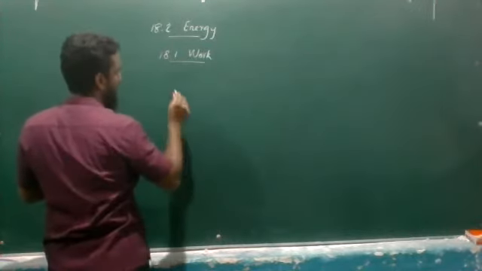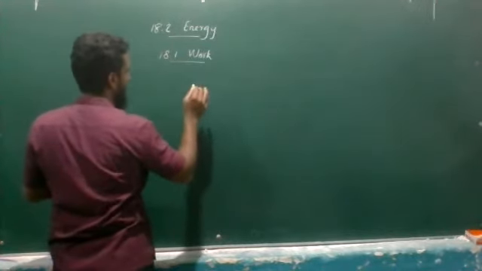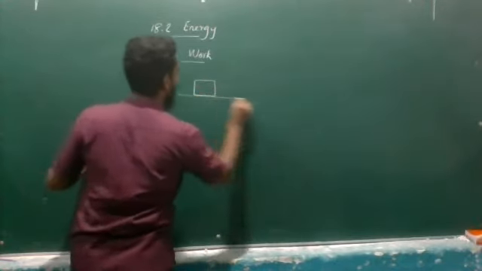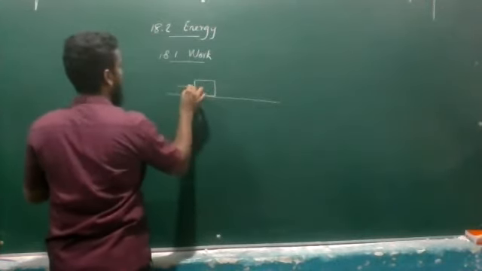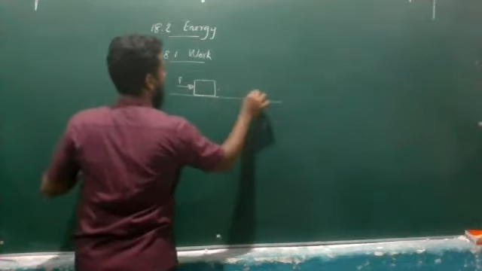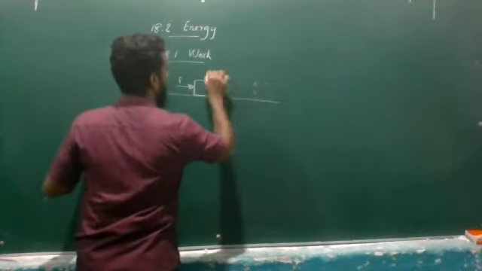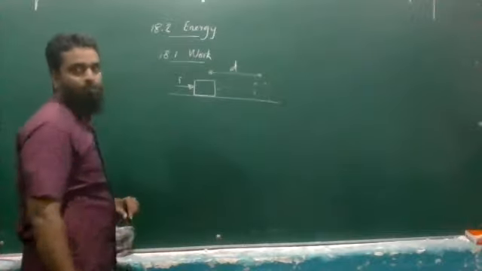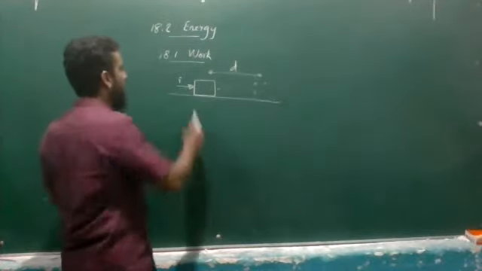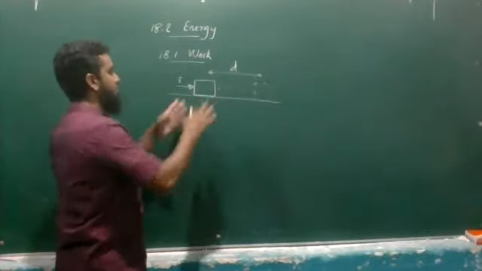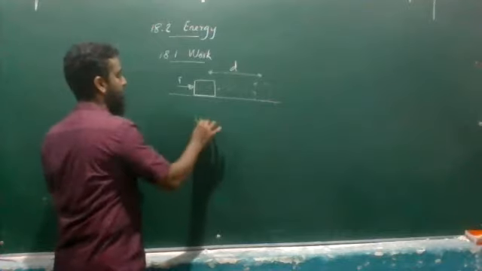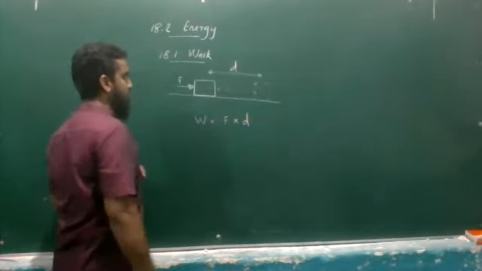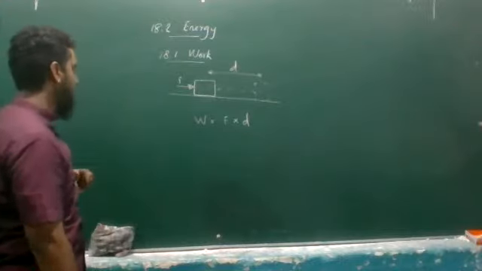If you want to define work, you have to talk about an object which has been displaced by a force, right, for a displacement of d. Okay, the work done is equal to the force times the displacement d. Right, you learned about this.